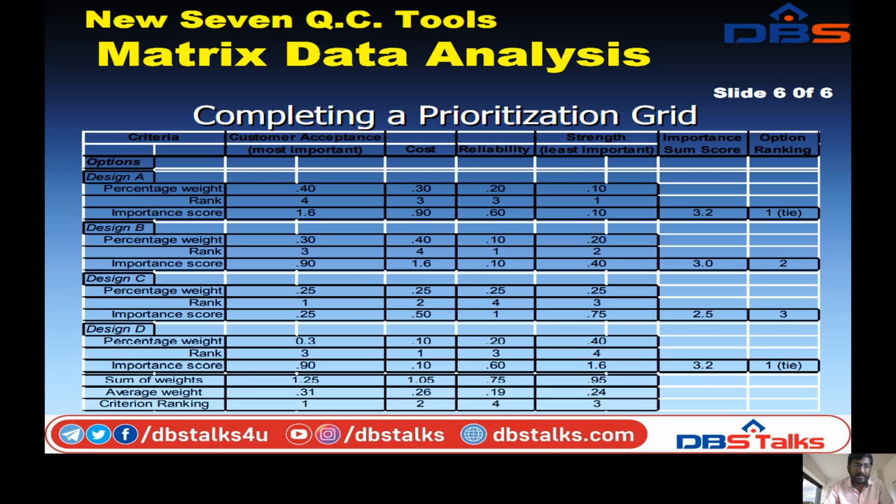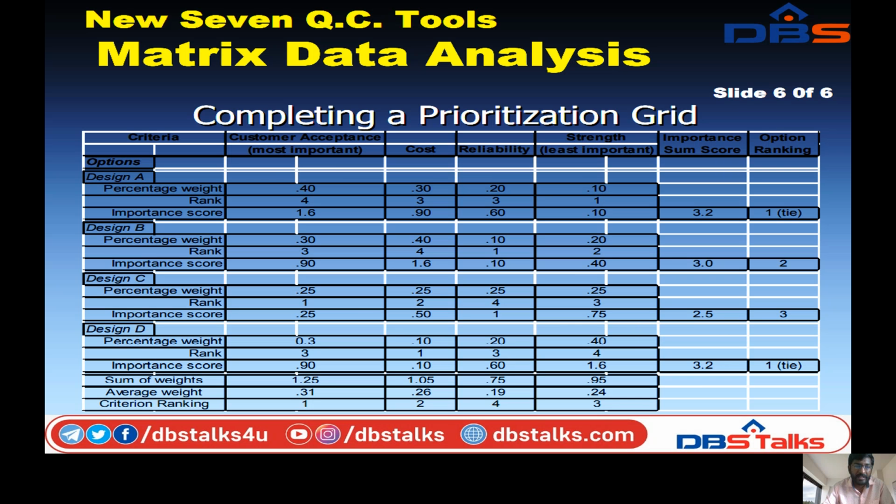In design C, the percentage weight for customer acceptance is 25, rank 1, score is 25. Coming to the cost, the percentage is 25, rank 2 and importance score is 50. Reliability is 25, rank 1 and importance score 25. Strength: percentage weight 25, rank 3, importance score 75. Finally the importance sum is 2.5, and the option ranking is 3.